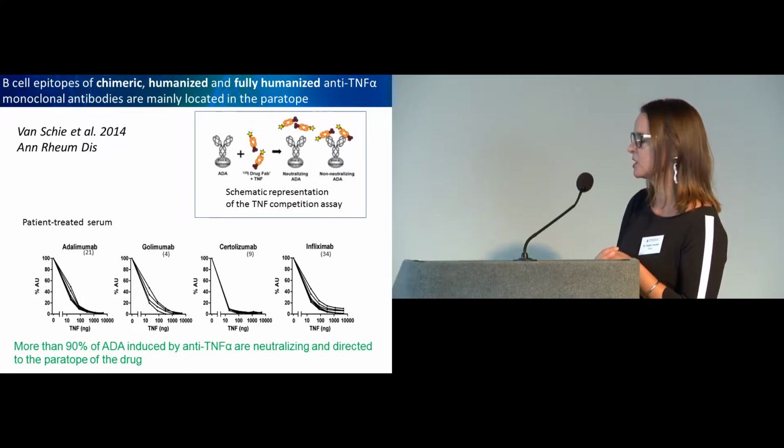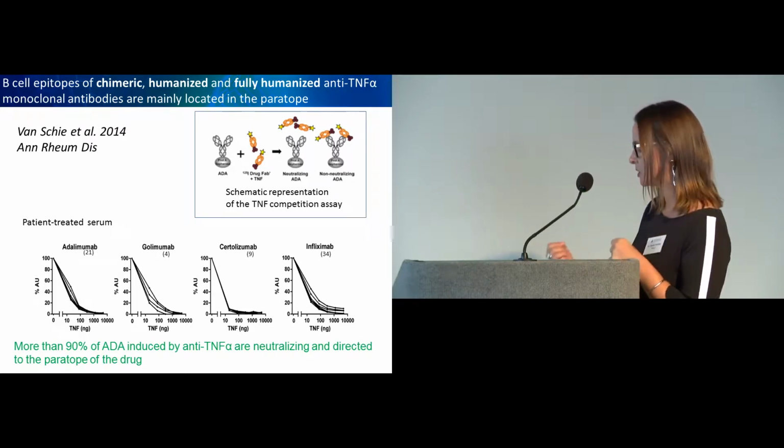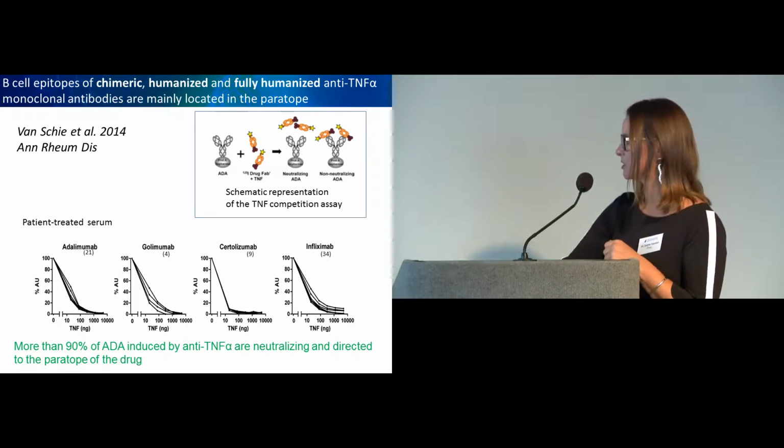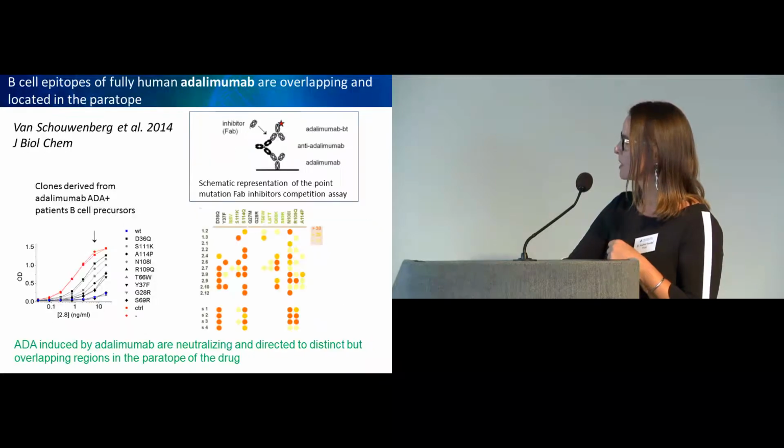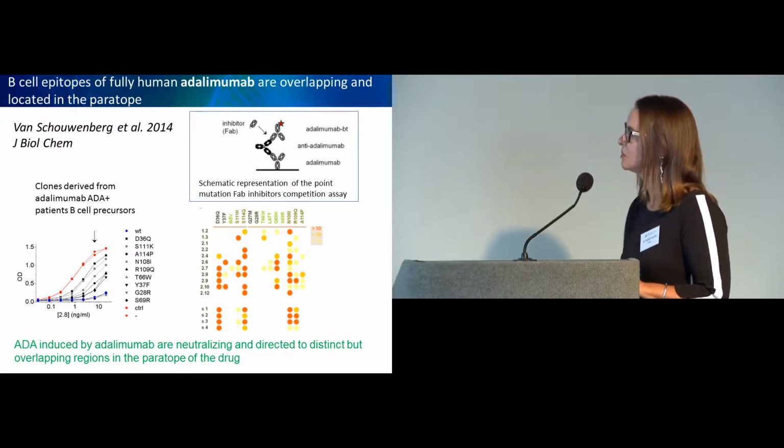They could show that more than 90% of ADA were actually neutralizing and directed to the paratope of the drug. This was true for infliximab, the chimeric antibody, but it was true for the fully human antibodies as well.